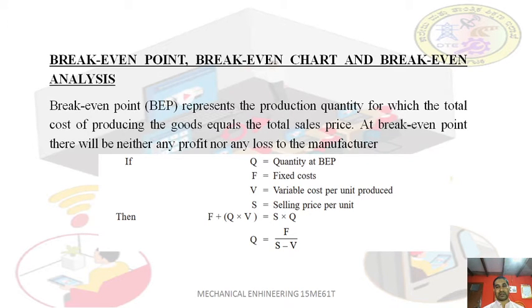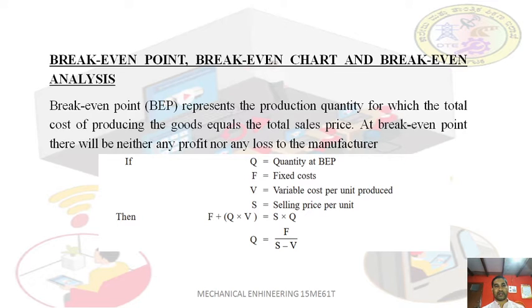To get back your total invested cost, you have to sell 85 products. So 85 is the quantity where you make neither loss nor profit. If you sell one component less than that, you will get a loss, and if you sell more than 85, you will get a profit.